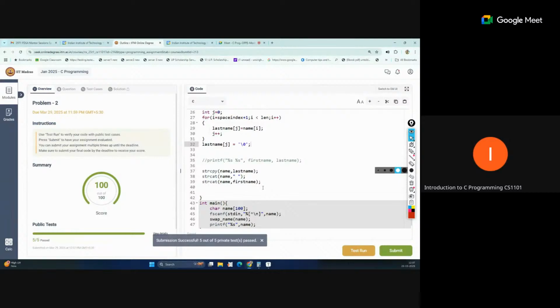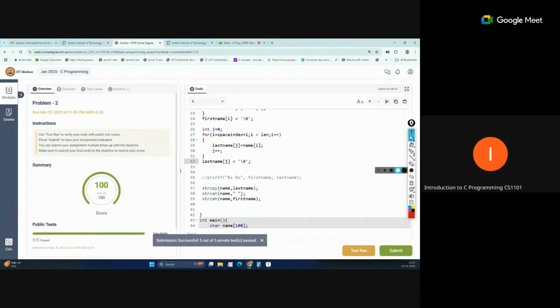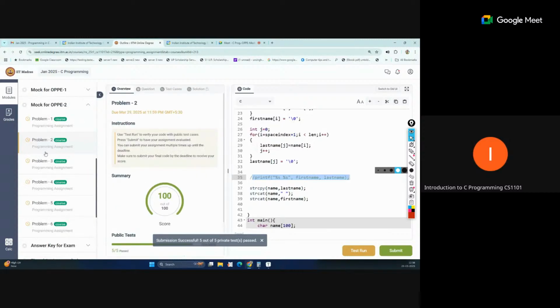So I hope this is clear, how we break the strings and then how we copy. Because this is asking to assign into the same pointer, otherwise we can directly print here, but it is asking to just assign into the same pointer. So because of that, we have to copy into the same pointer variable which we have received after splitting this. Okay, so let's move to the next third question.